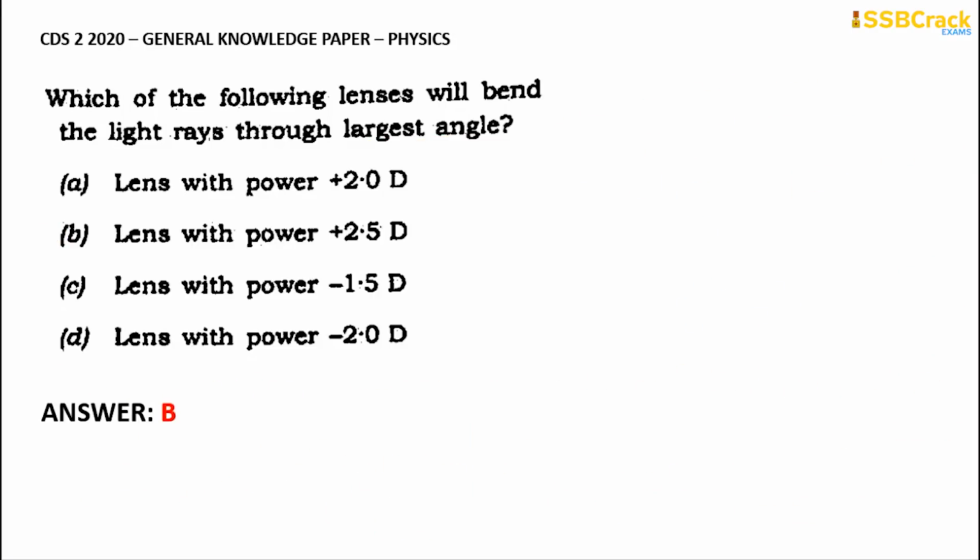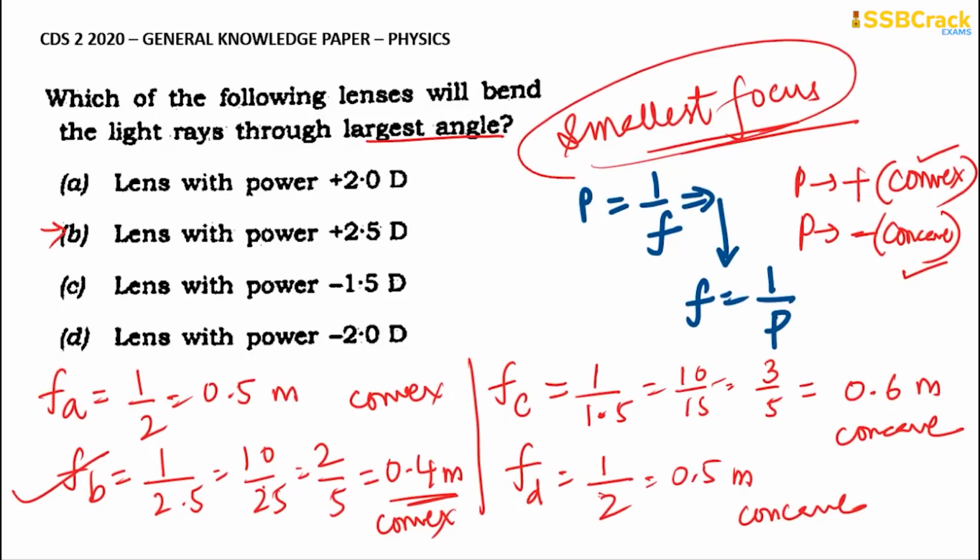The lens with the power plus 2.5 diopter is that particular lens that can bend the light rays through the largest angle. The main thesis that you have to remember here is the smallest focus. This is the important point that you have to remember.